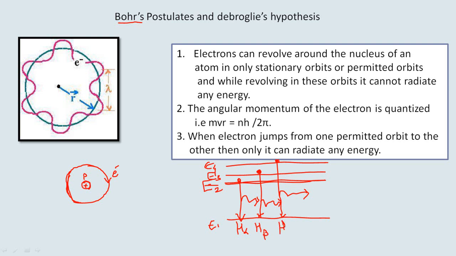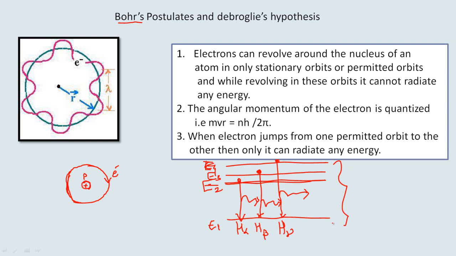Further, it has been observed that there are various series such as the Balmer series, Paschen series, Pfund series, Lyman series and so on. These are the various series for the transition of an electron from one specific energy level to another. When an electron jumps from one particular energy level to another, then only it can radiate energy. The energy levels are not continuous in nature, but discrete. This is the experimental observation.